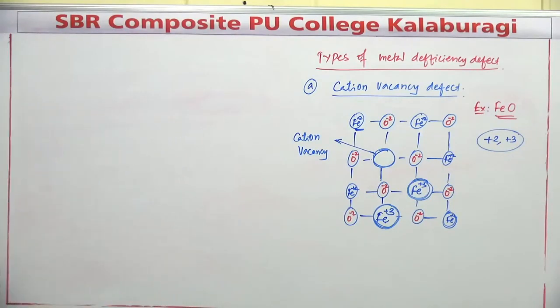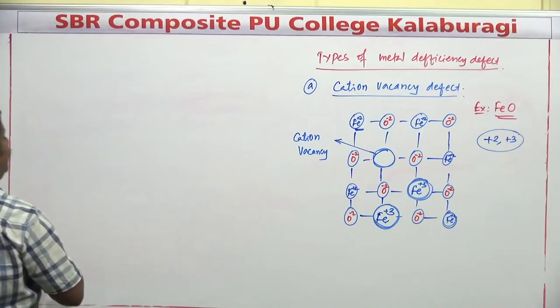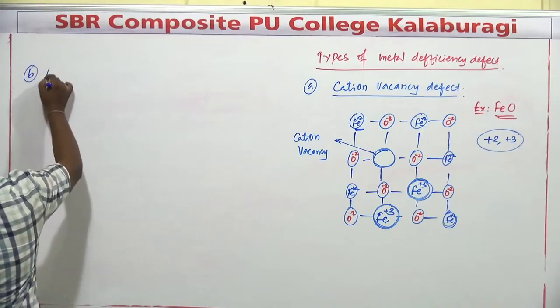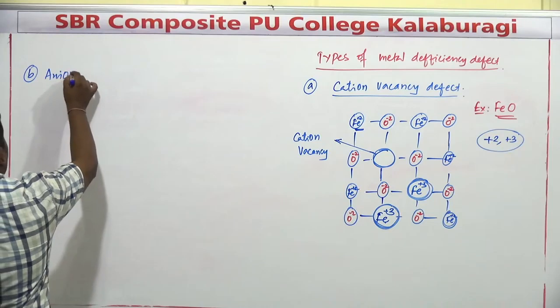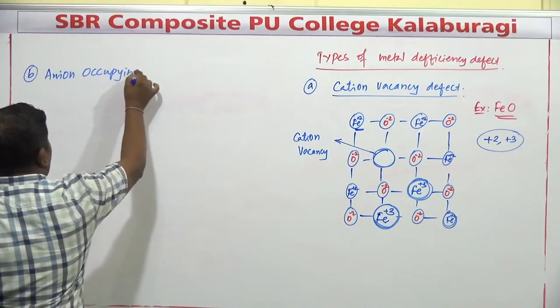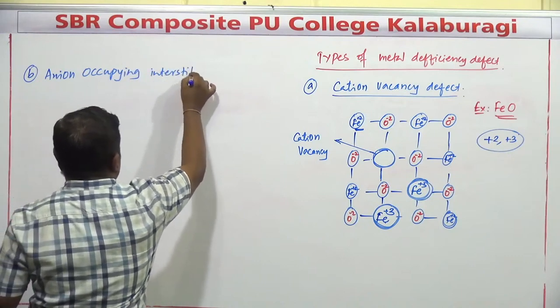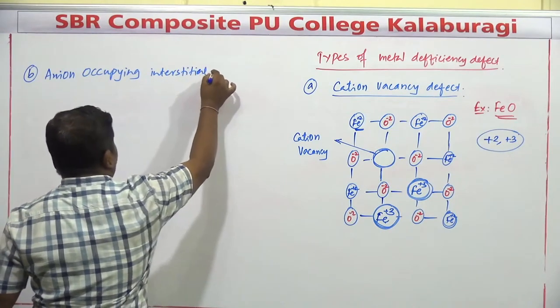Another possibility is going to be considered here, when one of the anions occupies the interstitial position. The second type: anion occupying interstitial position.